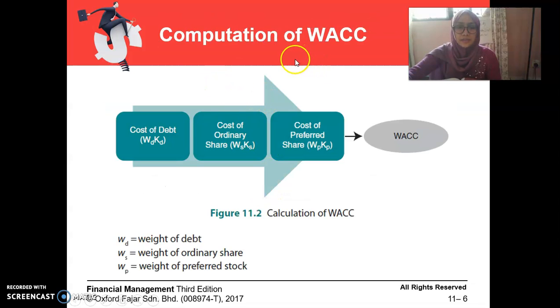So this is the computation of WACC. As I mentioned earlier, WACC consists of cost of debt, cost of ordinary share, and cost of preferred share. So WD, WS, WP. WD is the weight of debt, meaning, let's say out of 100, 70% consists of debt and 20% consists of ordinary share, the weightage.